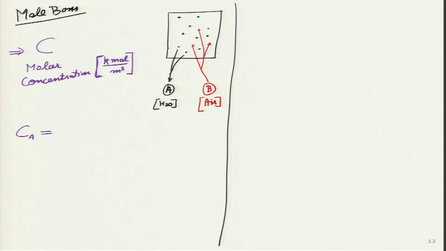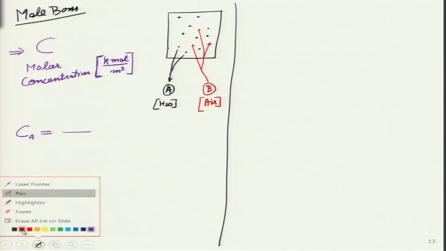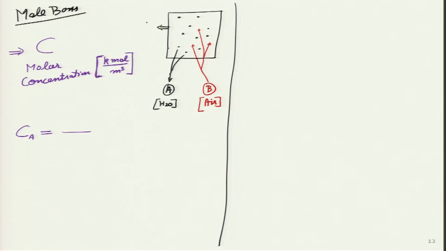The first C will be for C A. This is the molar concentration of species A, and it is defined as, if the container over here has volume equals V, then I can count the number of atoms or molecules of A, convert it into number of moles, so I will get the number of moles of species A, N A, divided by the volume V. I am writing the number of moles in kilomoles, so it is simply kilomoles per meter cube. Similarly, I can write for species B, it is simply N B divided by V,